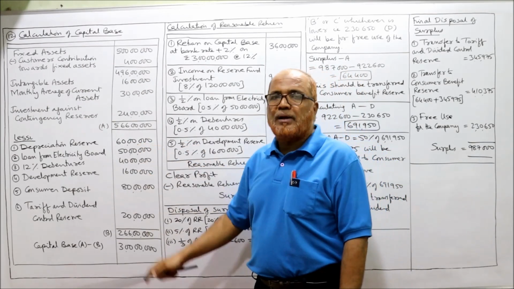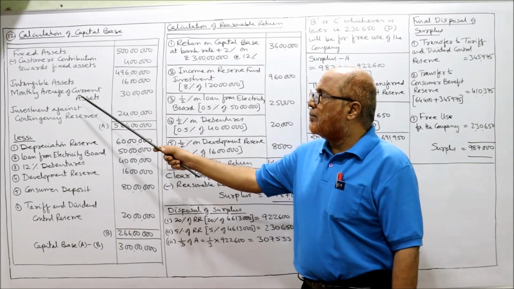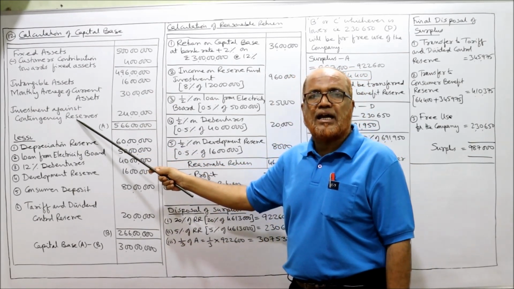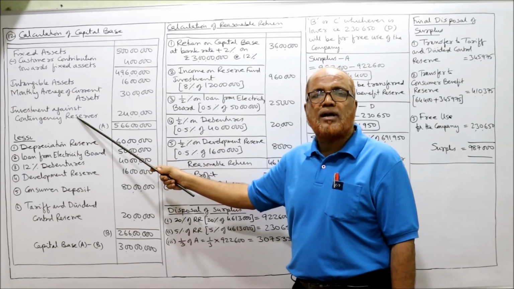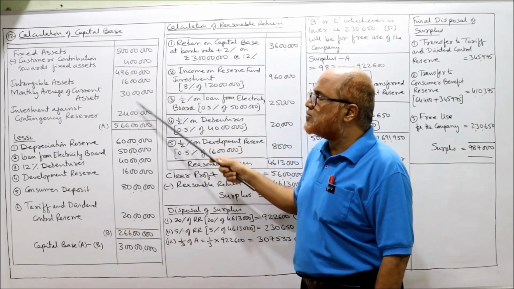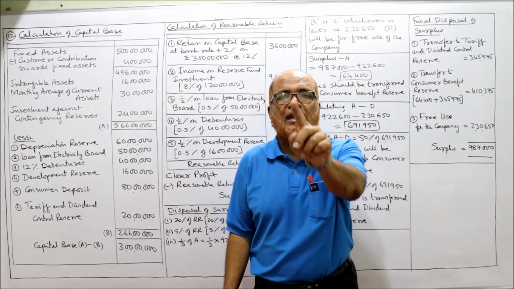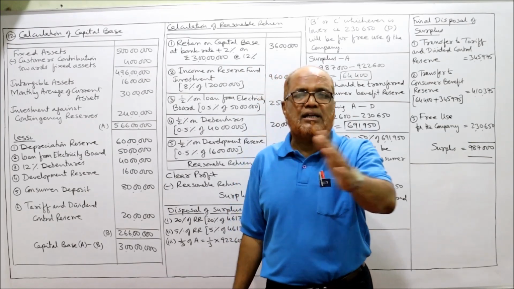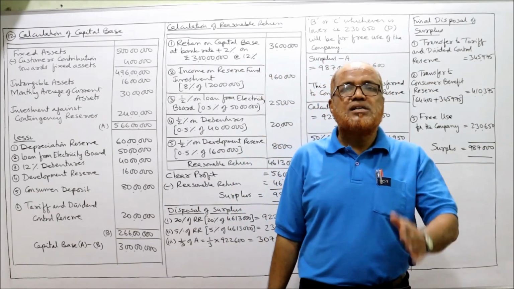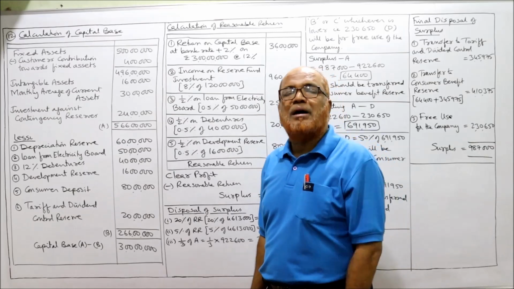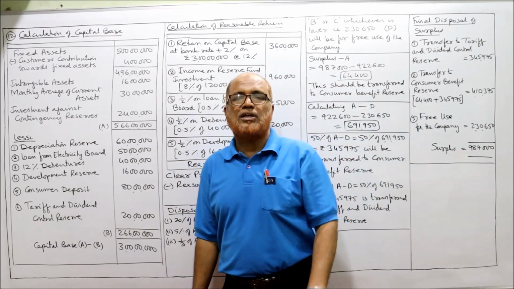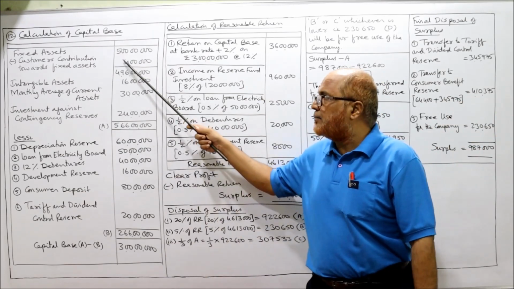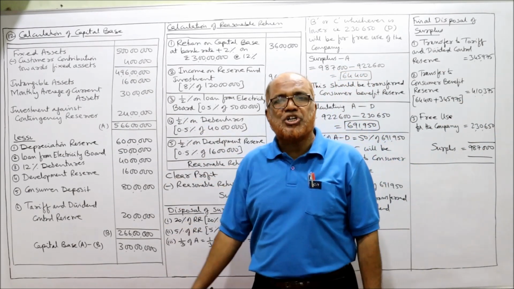Then intangible assets, given in the problem. Then the monthly average of current assets. Then contingency reserve investment. These 4 items we have in nearly every problem whenever we calculate the capital base. The first is the original cost of fixed asset, from which we deduct consumers' contribution towards fixed asset. Second, intangible asset. Third, monthly average of current asset. Fourth, investments against contingency reserve. Add up these 4. Now the deduction items.